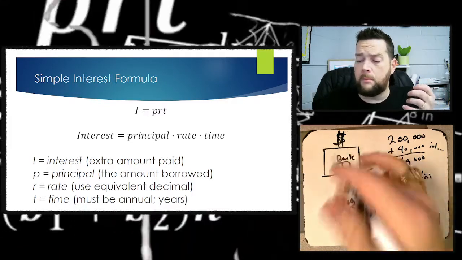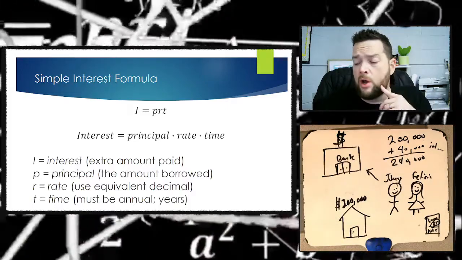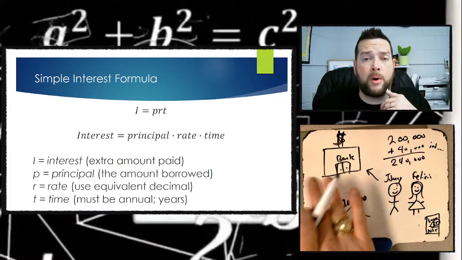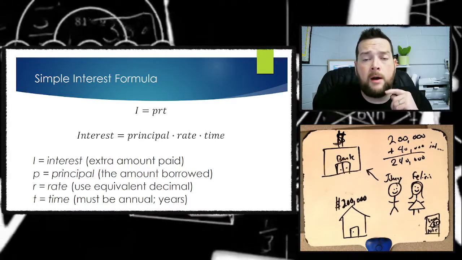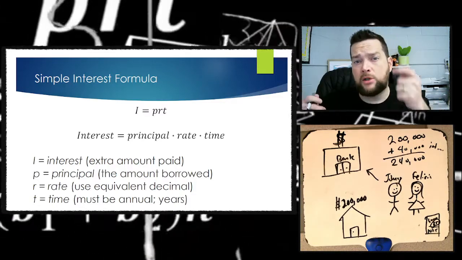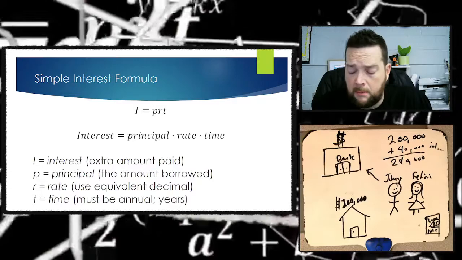Either people are borrowing money from a financial institution, or people are saving money, and in essence, the bank is borrowing the money from the people. But ultimately, somebody's borrowing money, and so you're going to have to pay a little bit extra in order to be able to borrow that money.